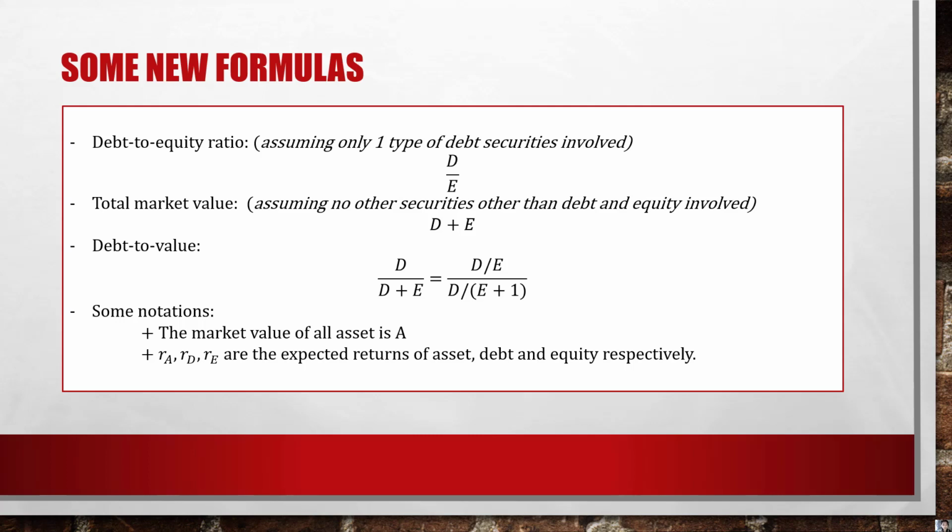The debt to value ratio is D over D plus E. Remember, D plus E is the total market value, so D over D plus E is the ratio of debt to value. And this ratio is equal to D over E, the whole thing over D over E plus 1. We also have some notation here. We can use the total market value of assets as A. And we have RA, RD, RE, the expected returns of asset, debt, and equity respectively. This is from the lecture on cost of capital.